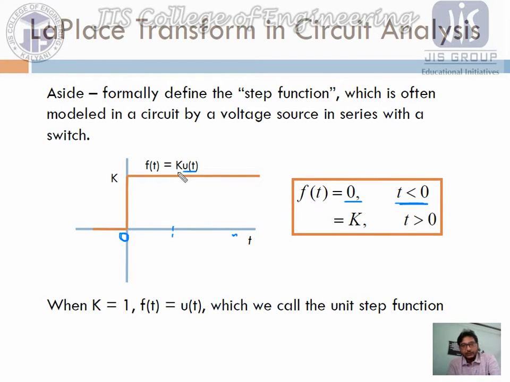Now if we consider the unit step function, what will the value be? Unit step function means this value will be 1. If instead of k the value is 1, then we can write 1 instead of k, so for the unit step function we can write f of t equals u of t, right?